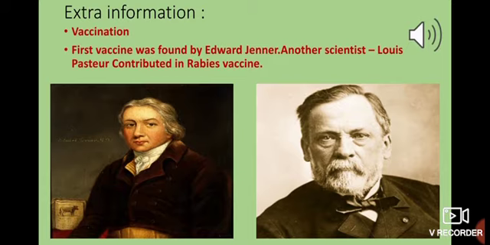A dead form of the virus is used to prepare that medicine, and when this medicine is injected inside the human body, it boosts the immune system, and the immune system can fight against the living form of the virus. So you can say a vaccine can be prepared from the dead form of the virus.